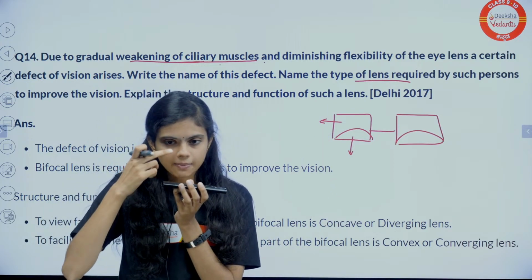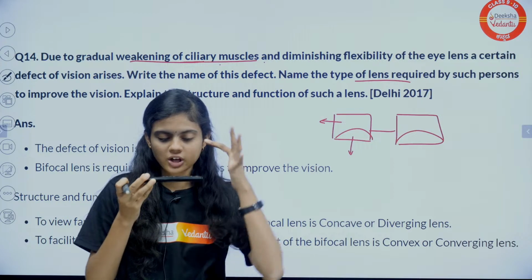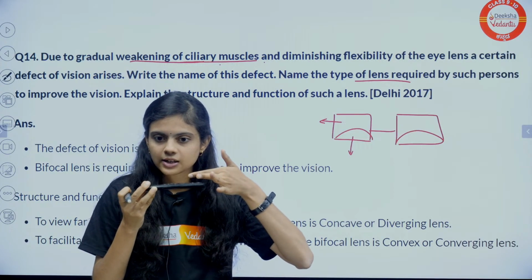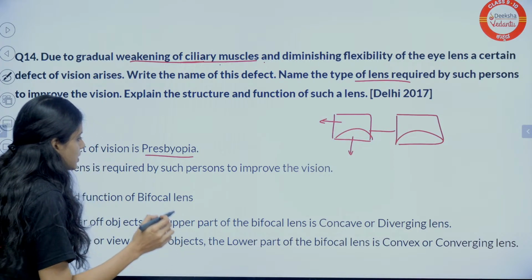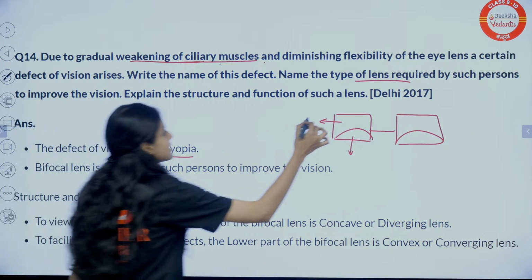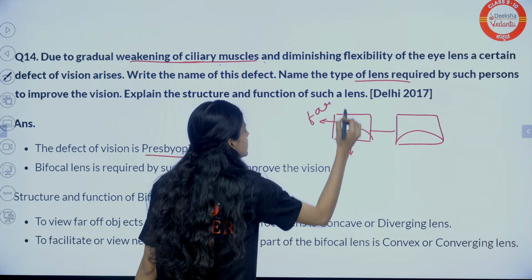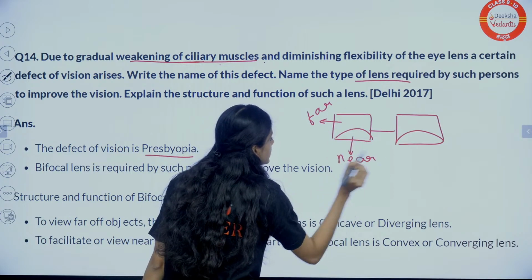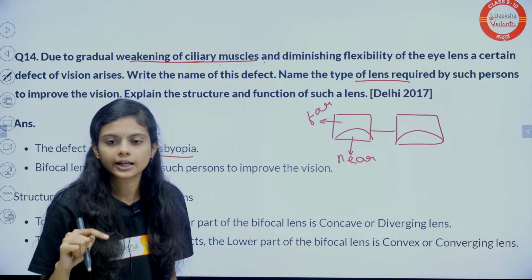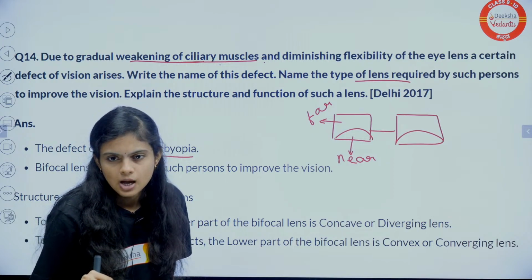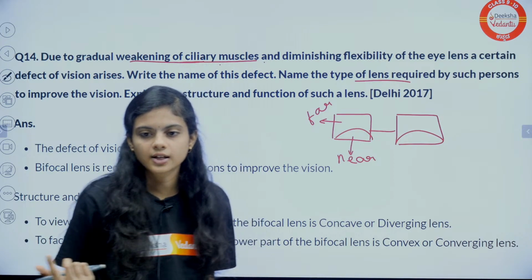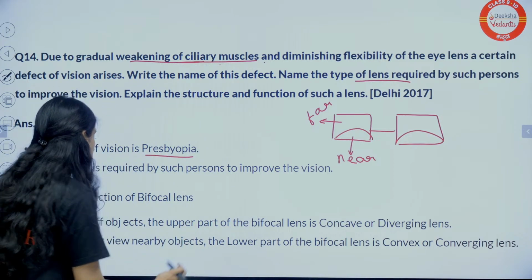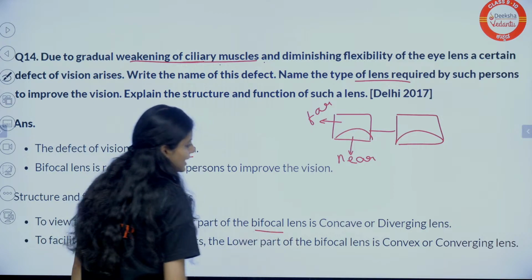When I am seeing something near to my eyes, I am looking from this lower region. So what will be the lower lens? This is to see far objects, this is to see near objects. Having both concave and convex lens, that is called a bifocal lens.